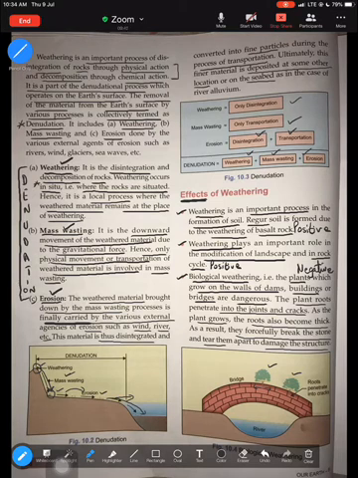So that is about weathering, denudation, the different processes of denudation and the effects of weathering.